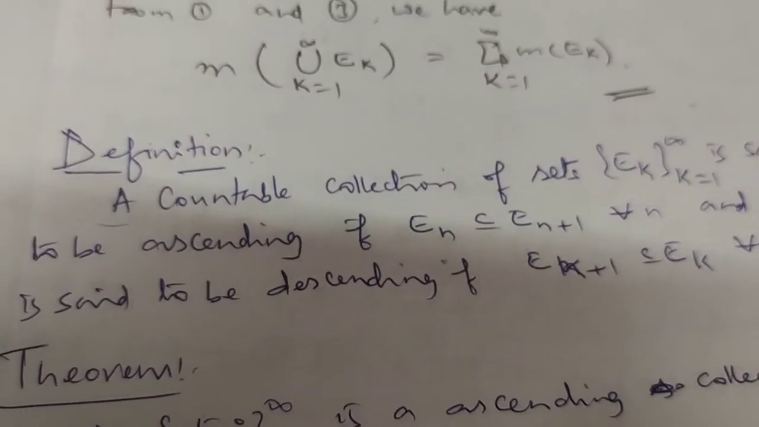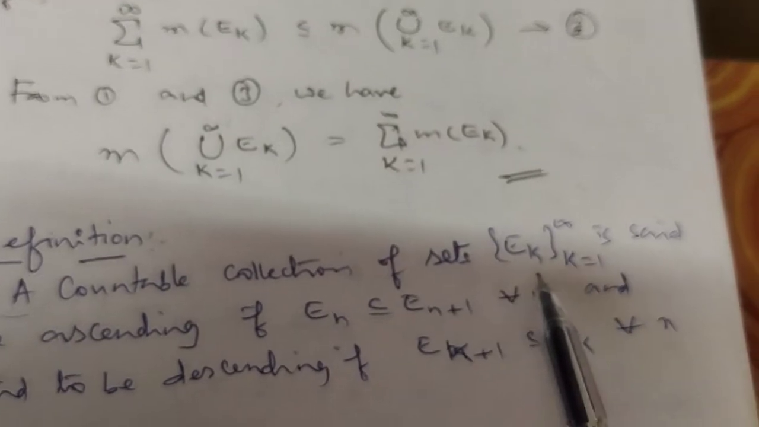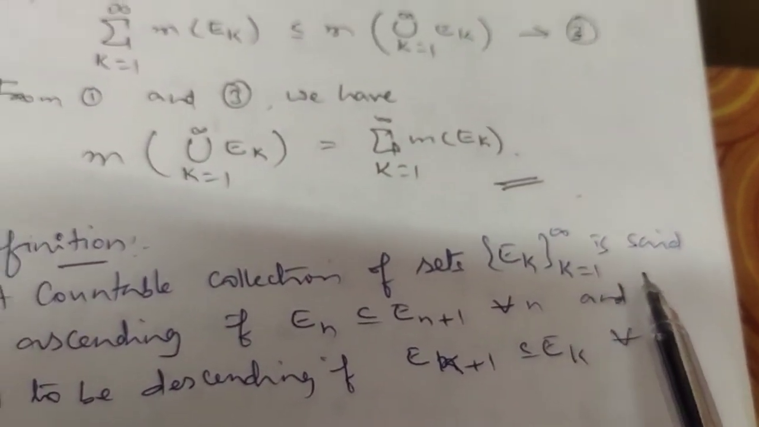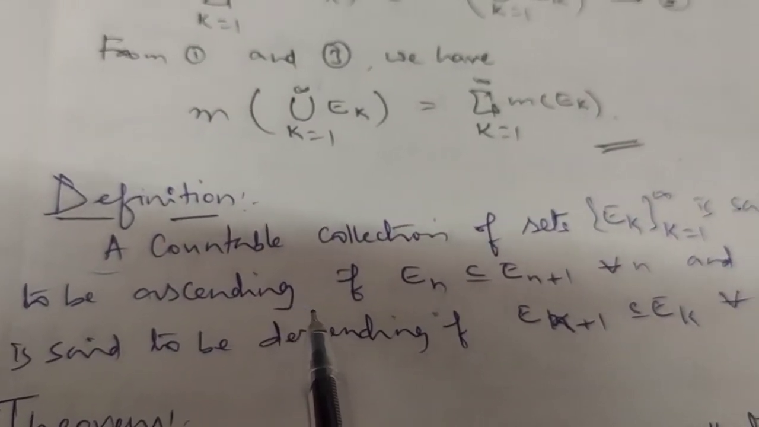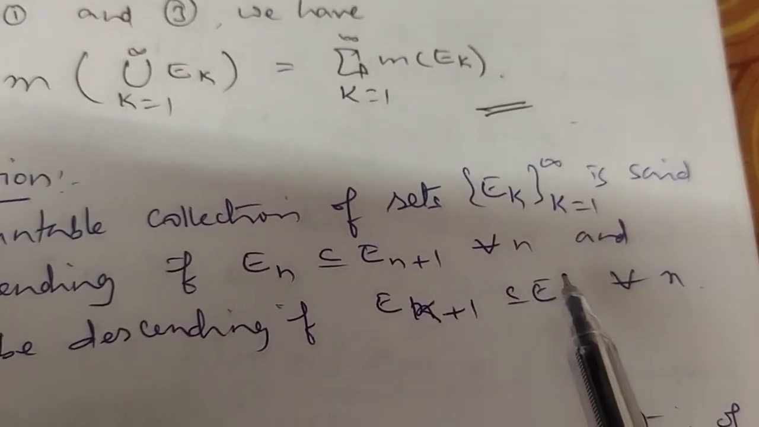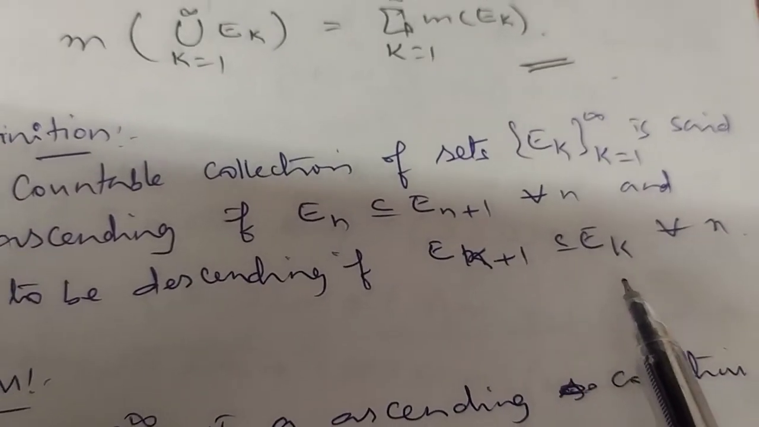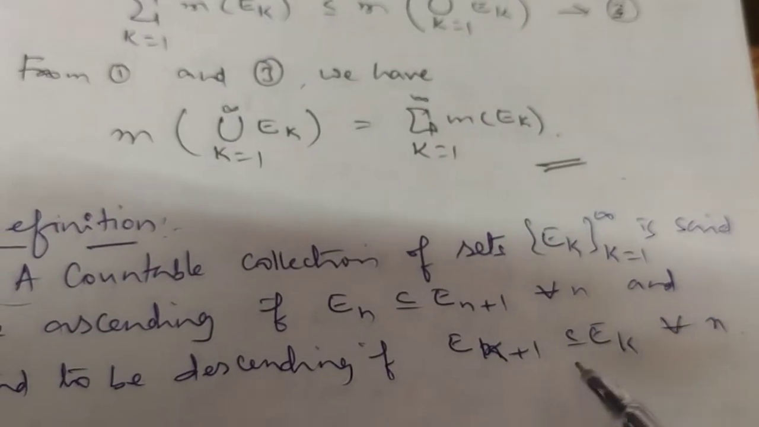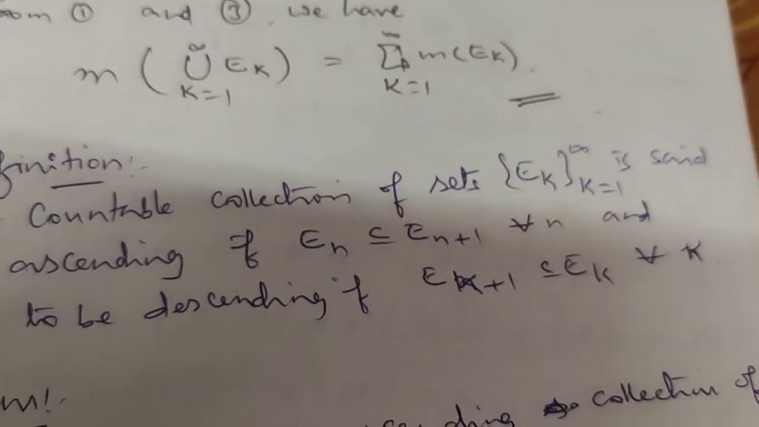Let us take up this definition. A countable collection of sets E_k, k equal to 1 to infinity, is said to be ascending if E_n is contained in E_{n+1} for every n, and is said to be descending if E_{k+1} is contained in E_k for each k.